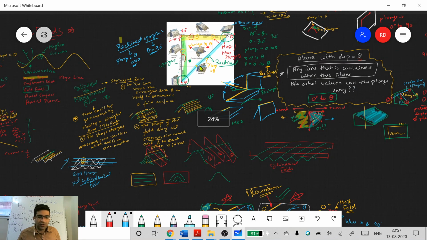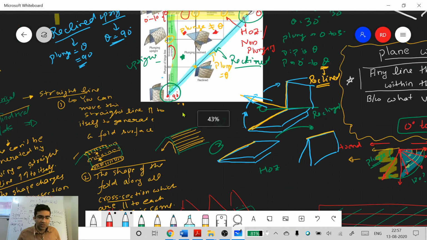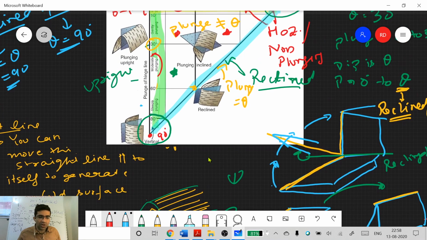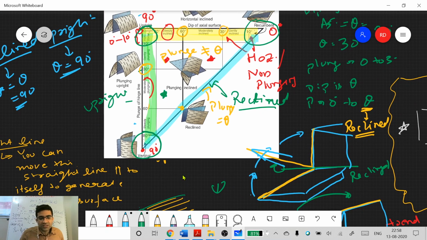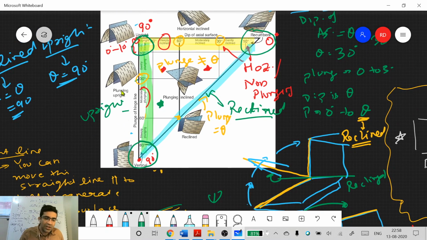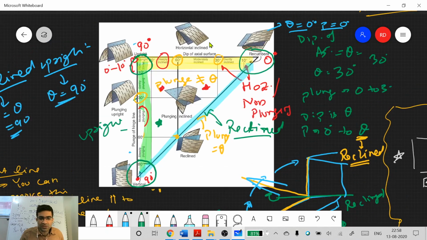No, an upright fold is not a horizontal fold. If you say upright and horizontal fold, you'll see only this area where they are together. A horizontal fold has plunge 0 degrees, whereas an upright fold has dip of axial surface equal to 0 degrees. So the axial surface of an upright fold is always vertical. You see here the axial surface is not vertical for this fold. In all these cases the axial surface is vertical, but the plunge is changing from 0 degrees to 90 degrees. So that is the definition of an upright fold. Okay.